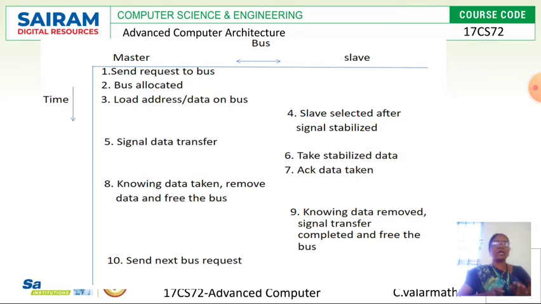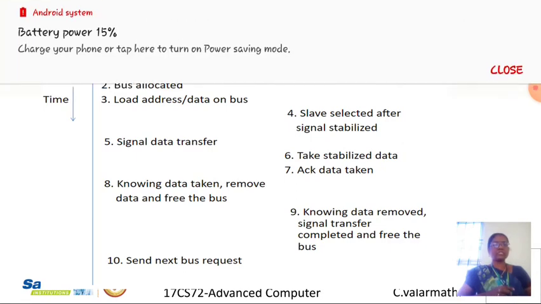In the fourth step, at the selected slave, after the signal is stabilized, the slave will accept the request. Then at the fifth step, once the slave accepts the request, the master starts the data transfer, so it signals the data transfer. The data transfer is done in the fifth step. Then in the sixth step, after the data transfer is over, the slave side takes the stabilized data, right?